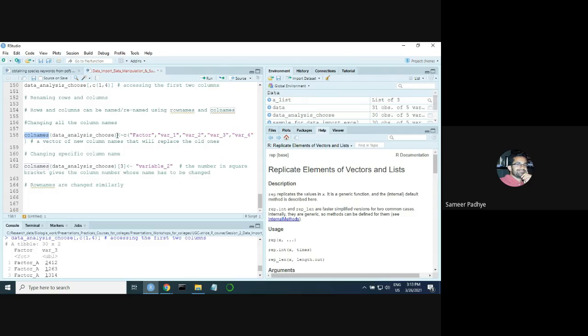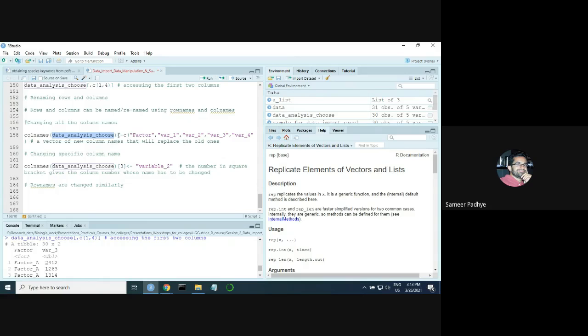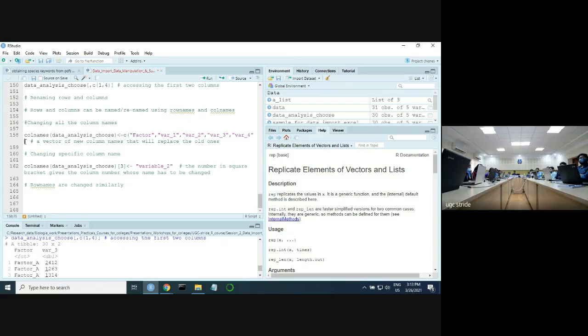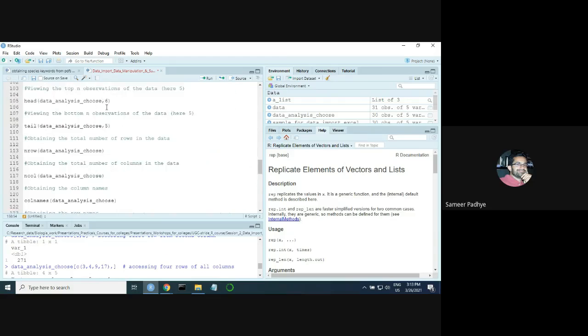So you write colnames, within parentheses you select the data that you have named, and you assign it a vector of new names. So this is a vector of new names. Here what you have to be careful about is that the sequence of the names should be what you intend it to be.